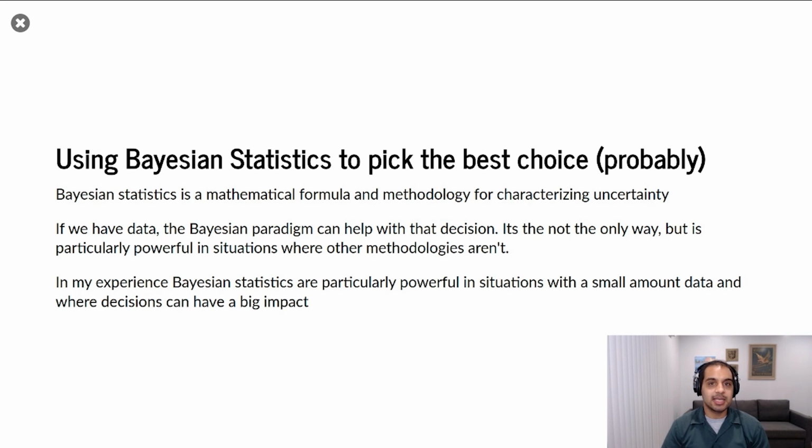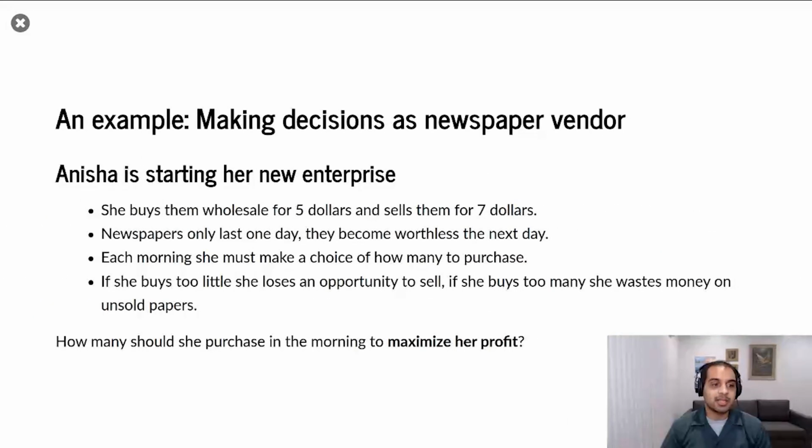Bayesian statistics is a mathematical formula primarily, but I think more importantly, it's a methodology that helps you characterize that uncertainty. Bayesian statistics is powerful in a particular way because it tends to be able to use small amounts of data. It can leverage small amounts of data and provide uncertainty to help you make better decisions where a lot of other algorithms are unable to do so. So rather than talk about it at a philosophical level, let's dive into a specific example.